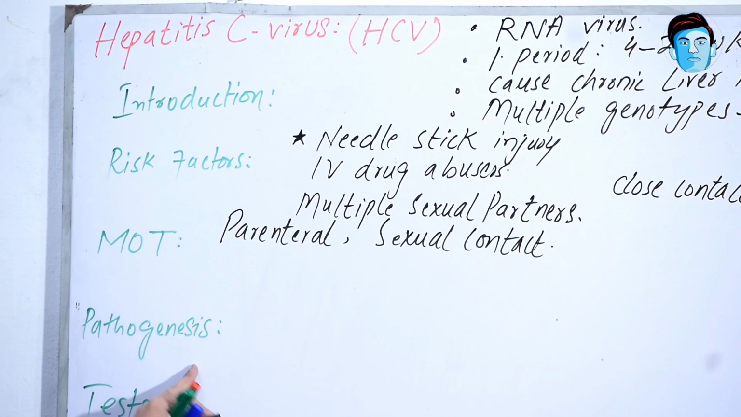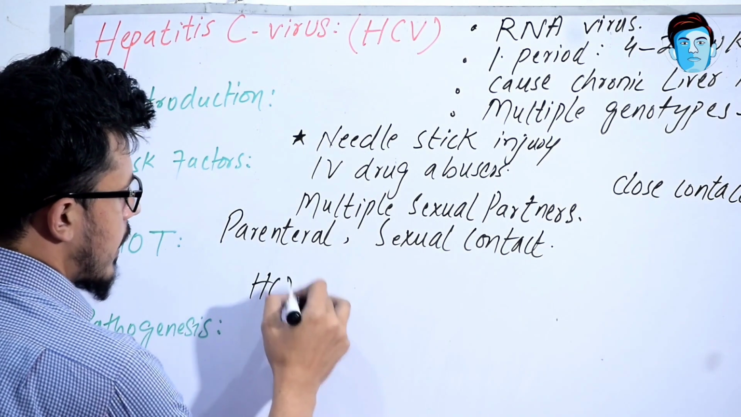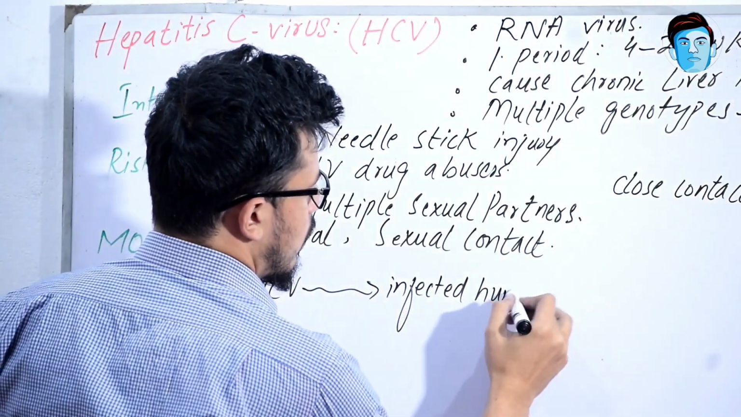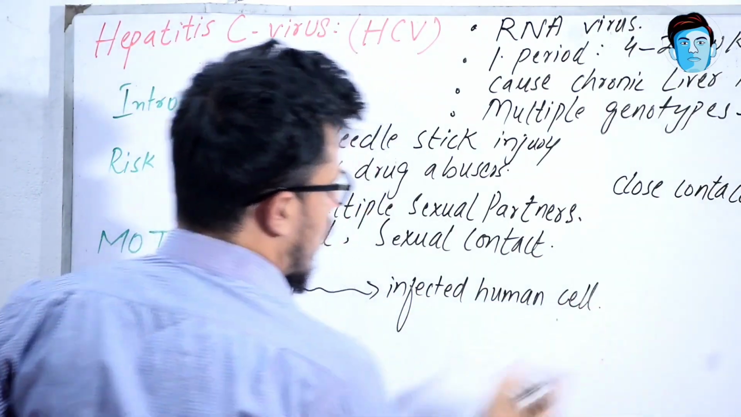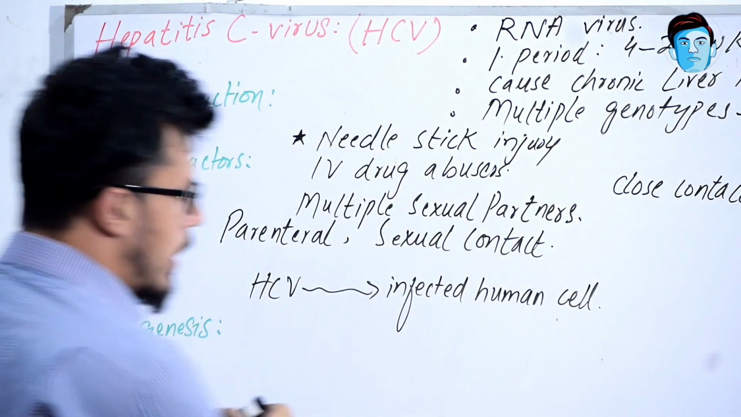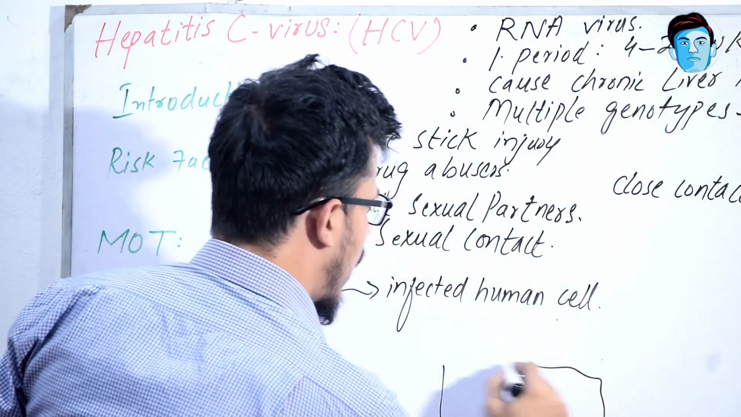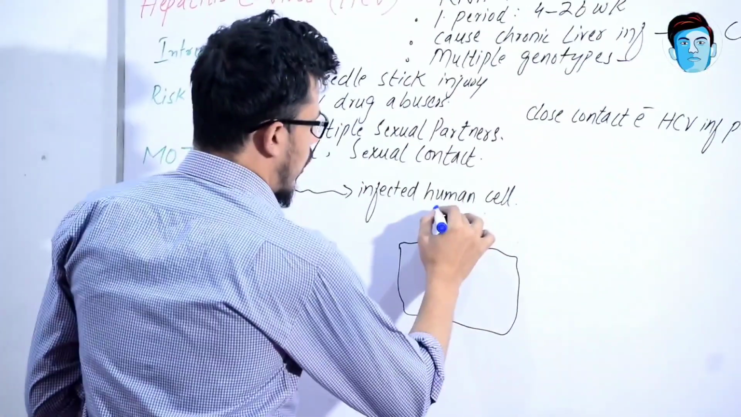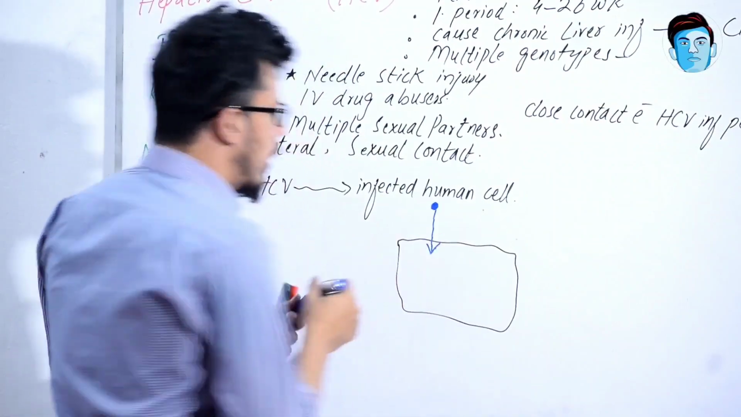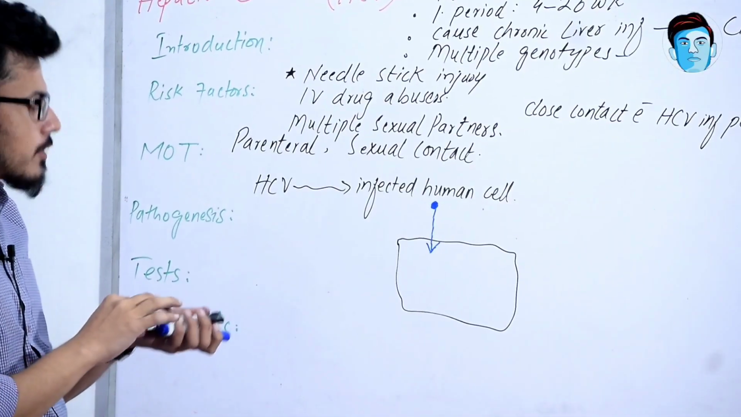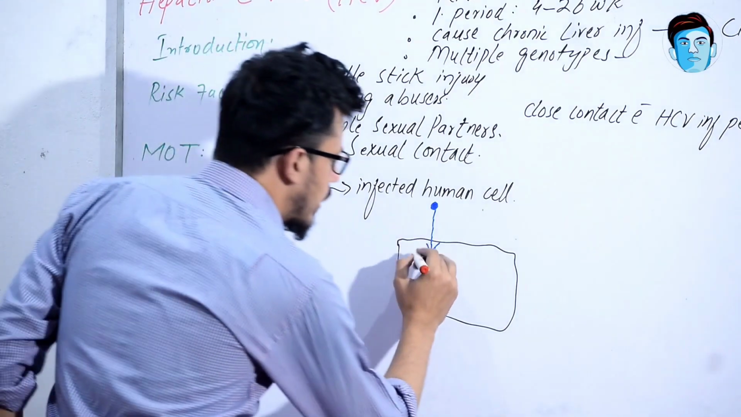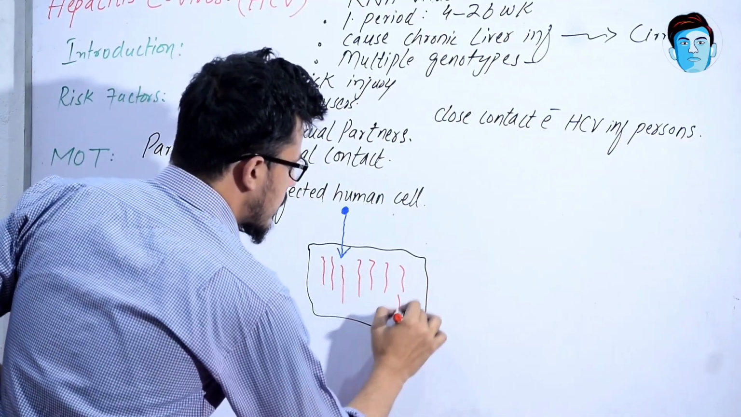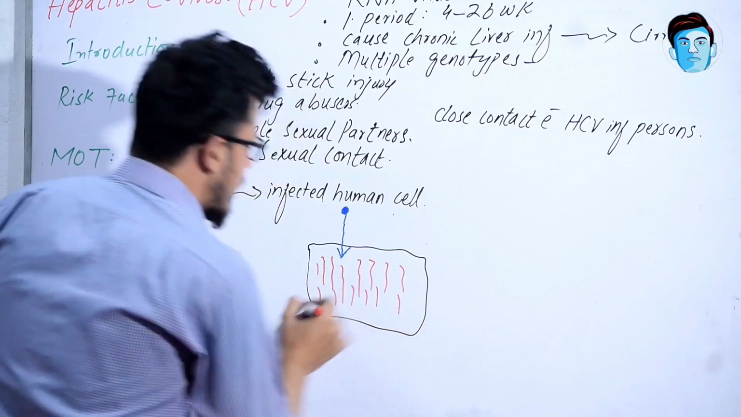Now coming to the pathogenesis. If hepatitis C virus infects human cells, it replicates its genome. Say this is a human cell and this is hepatitis C virus. When it enters the human cell, it further replicates its genome, and its genome is RNA.